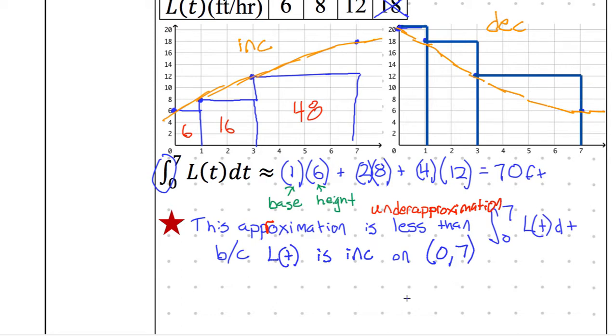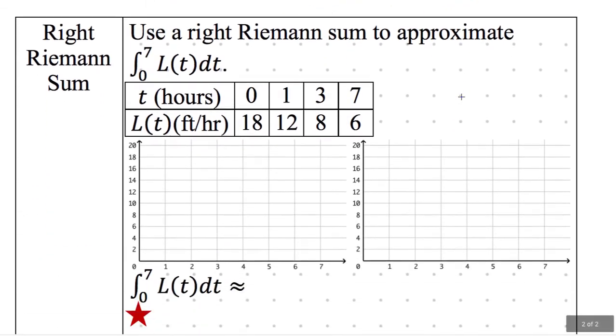This will be on the self-checks. This will be on the pretest. This will be on the test. I will ask you, after you calculate that Riemann sum, it'll be a right Riemann sum or left Riemann sum, something. Is that an under approximation or an over approximation, and why? And here's your answer. It'll be an under approximation because it's increasing in this case. If it was decreasing, then it would be an over approximation. All right, on to right Riemann sum.